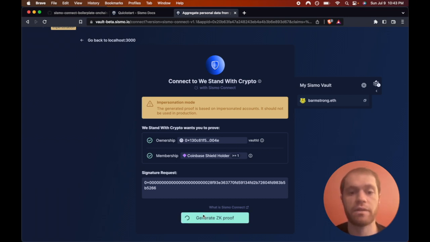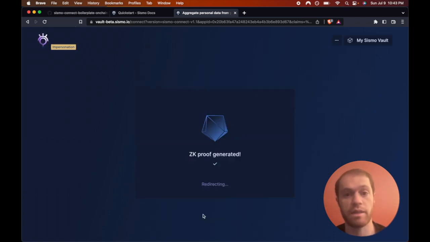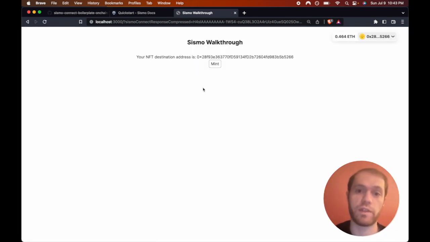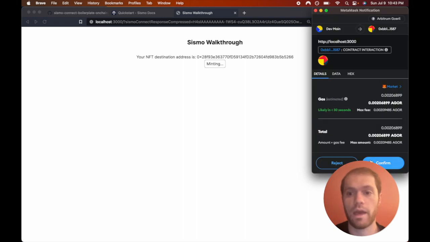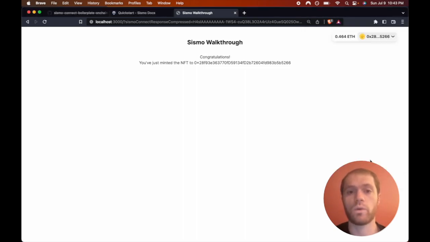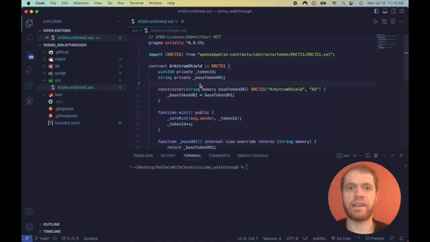This is all happening on the client side, so the smart contract and the public ledger have no access to anything that's happening now. They're just able to see the ZK proof that's presented on chain when we clicked mint. And there we go. We just minted a cross-chain privacy-preserving NFT. How cool is that?